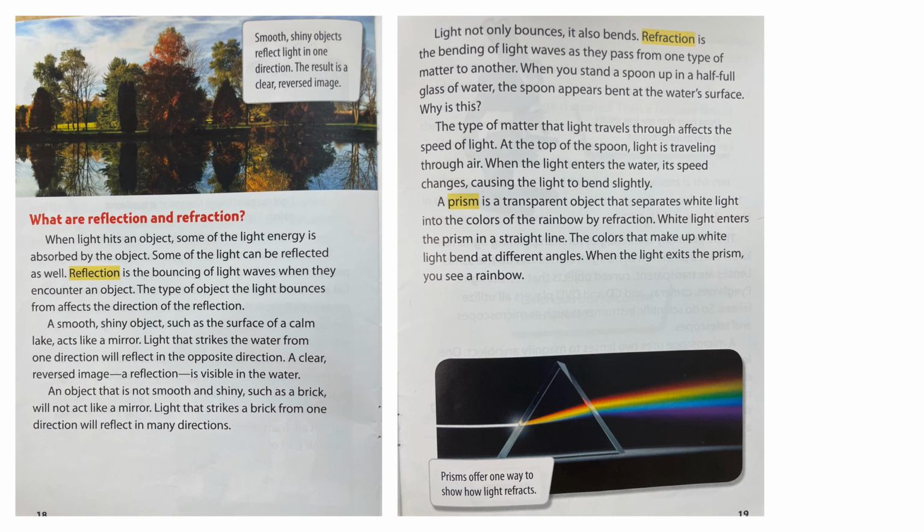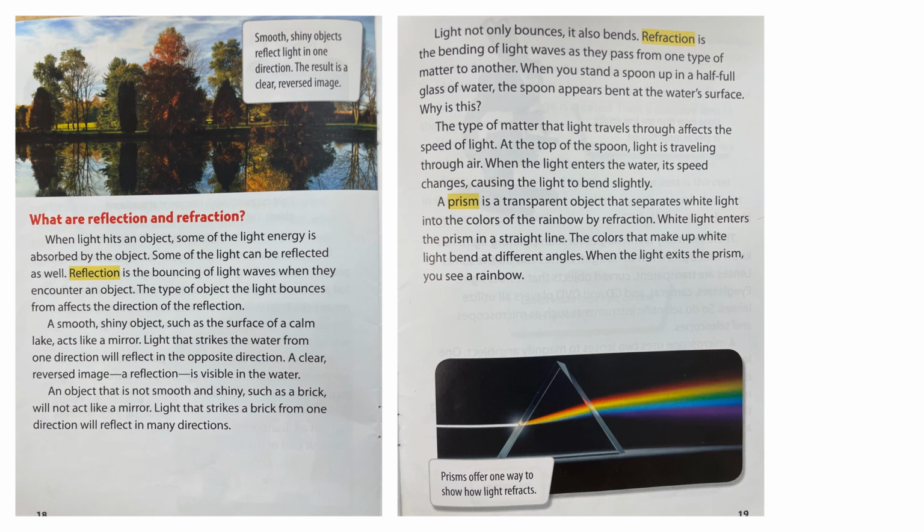What are reflection and refraction? When light hits an object, some of the light energy is absorbed by the object. Some of the light can be reflected as well. Reflection is the bouncing of light waves as they encounter an object.